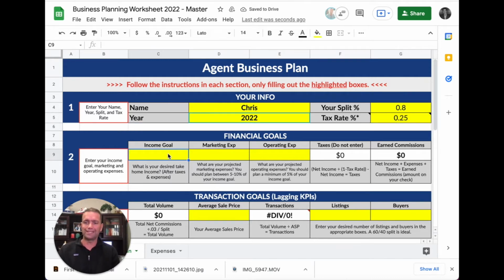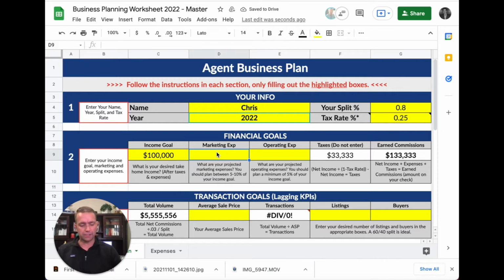And then you need to enter your income goal. Now your income goal, what I have in mind here is the amount of money that you want to take home, not the amount of money on your commission checks from your brokerage. You don't get to take all that home. You've got to pay taxes, you've got to pay expenses for your business. I'm talking about the amount you want to take home. So let's say that my goal to take home and to pay my bills and to save from is $100,000.